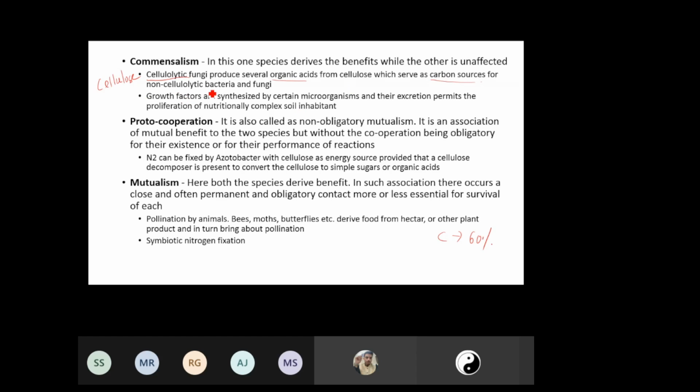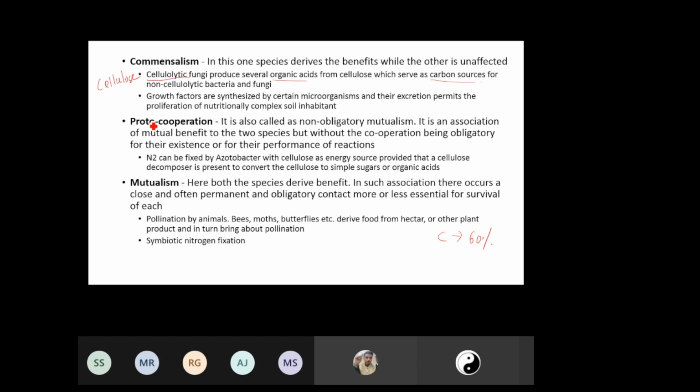So non-cellulolytic bacteria and fungi, which do not have the ability to use cellulose directly, depend on the cellulolytic fungi. Another example is growth factors which are synthesized by certain microbes and excreted, which allow growth of other organisms. So that's commensalism, where one organism derives benefit through the activity of another.